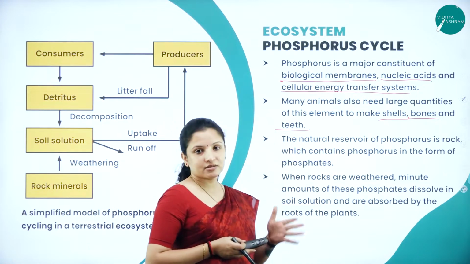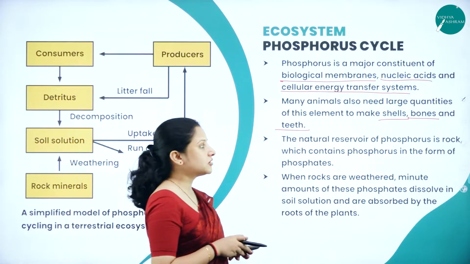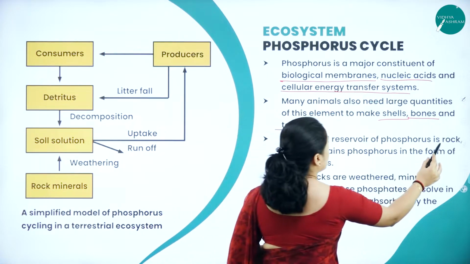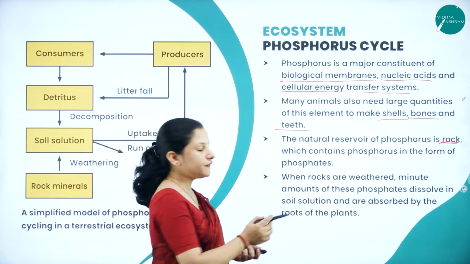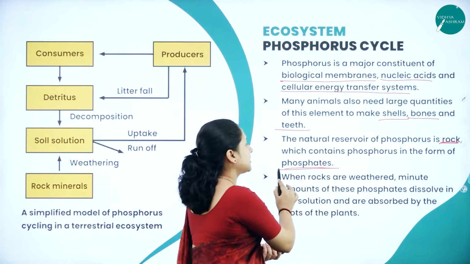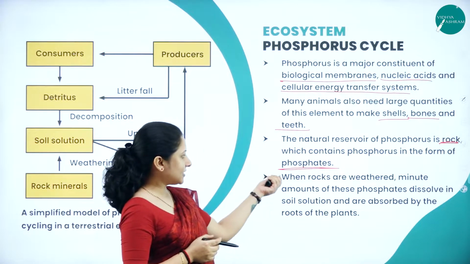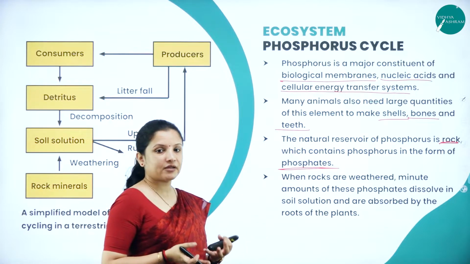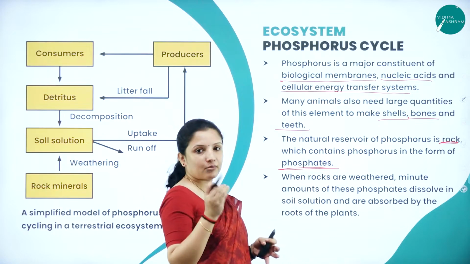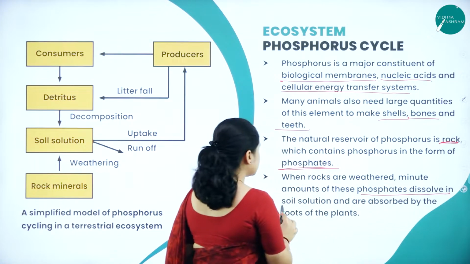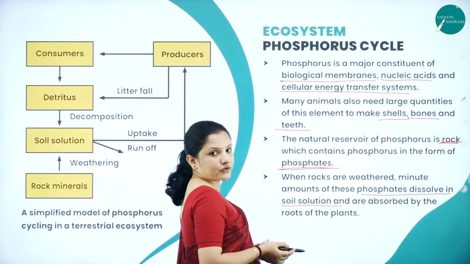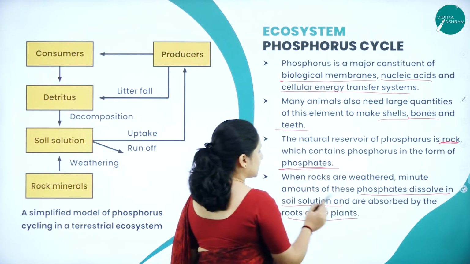Apart from that, the natural reservoir of phosphorus is rock. Rocks contain a lot of phosphorus in the form of phosphates, and when rocks weather, small quantities of these phosphates dissolve in soil solution and are absorbed by the roots of the plant.